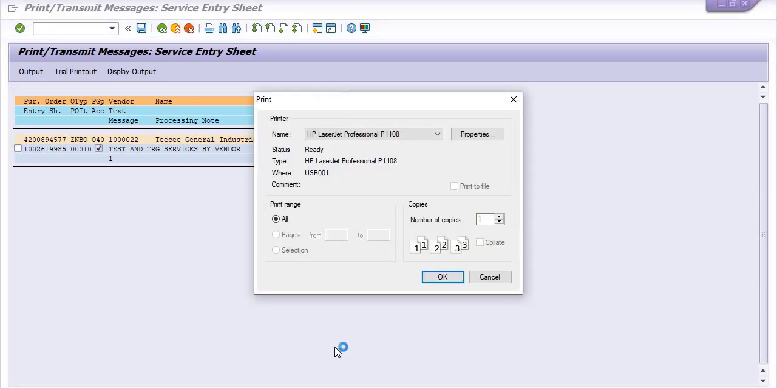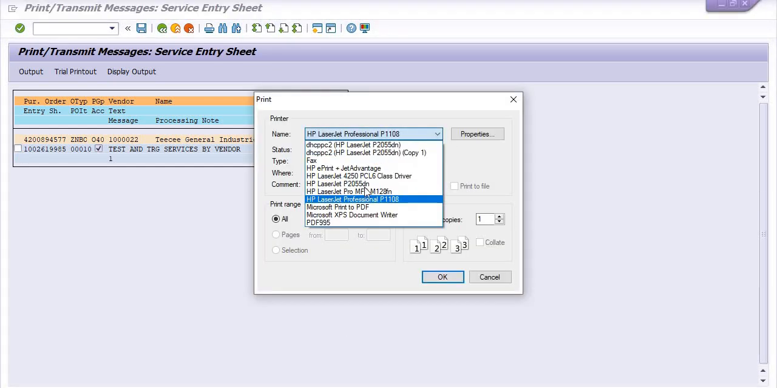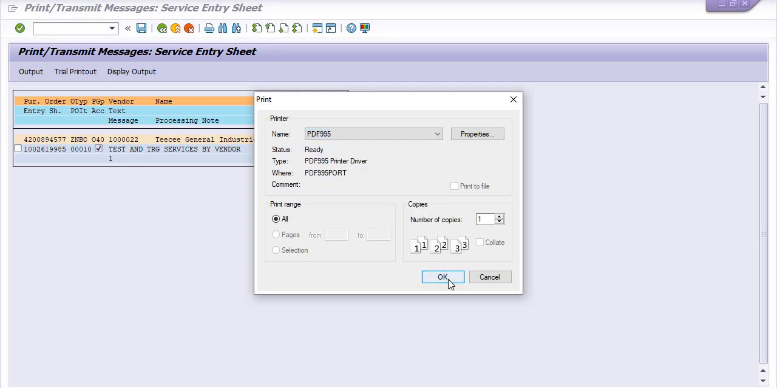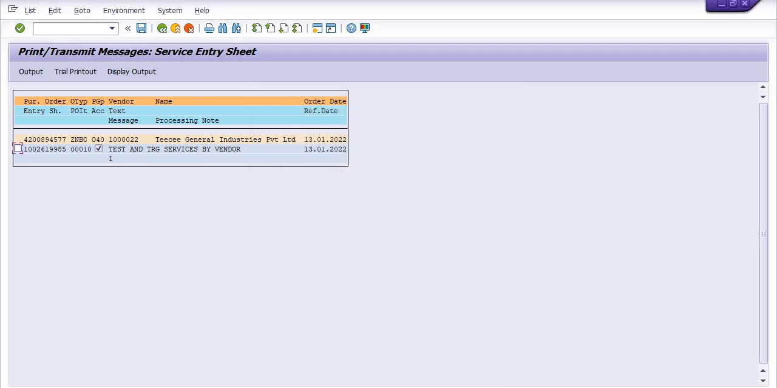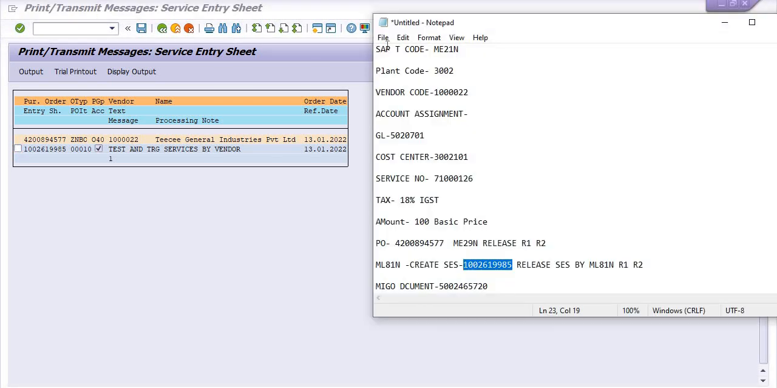The system will generate it. We have taken the PDF 995. You can install Foxit Reader or any Adobe reader to convert the file into PDF format, so it is not printed directly. Don't take a printout. Click on OK. The system will generate the printout PDF file.